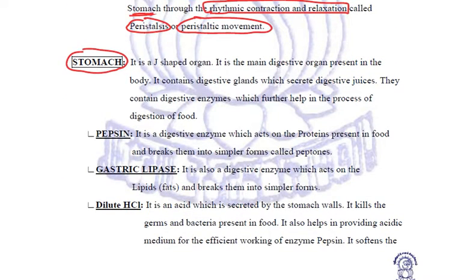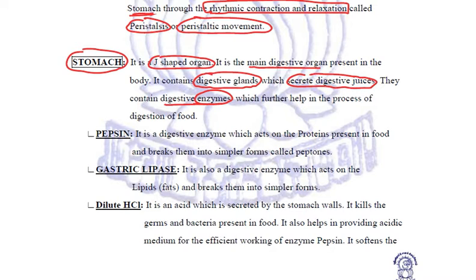Very, very, very important part. Now, please focus on the stomach. The stomach is a J-shaped organ. It is the main digestive organ in our body. Our stomach contains various digestive glands, and these glands secrete various digestive juices. These juices further contain various digestive enzymes which are going to act on the food in order to help break it down into simpler forms. That is, these enzymes will cause the digestion of food.